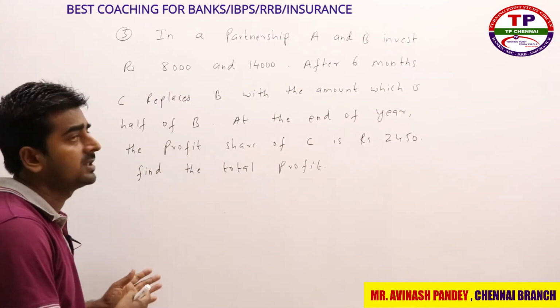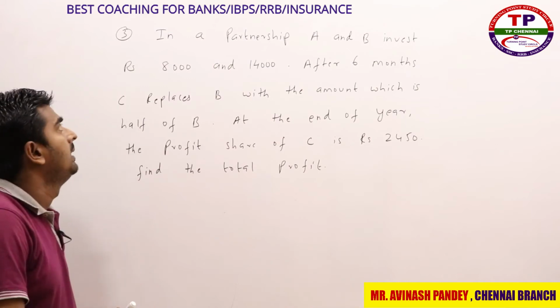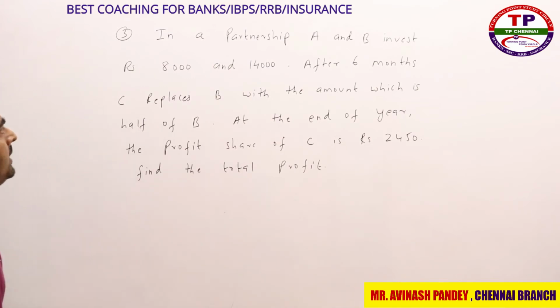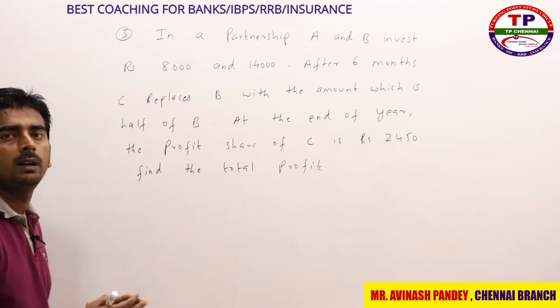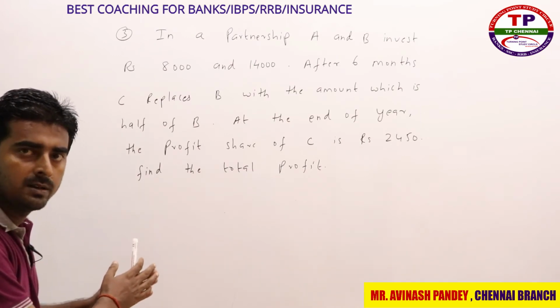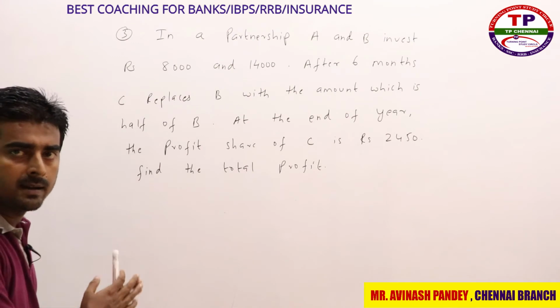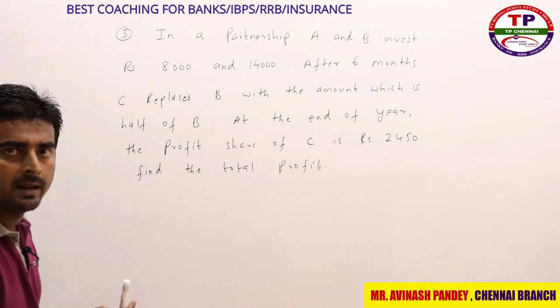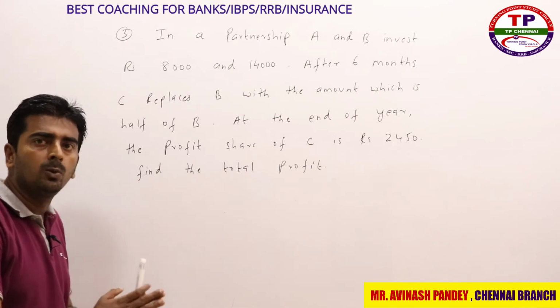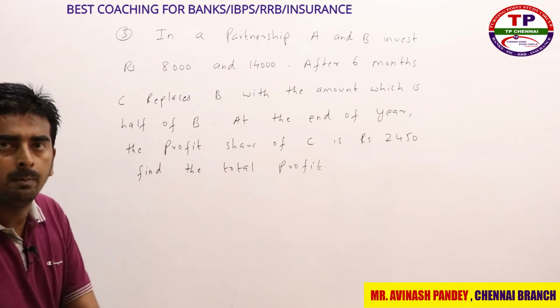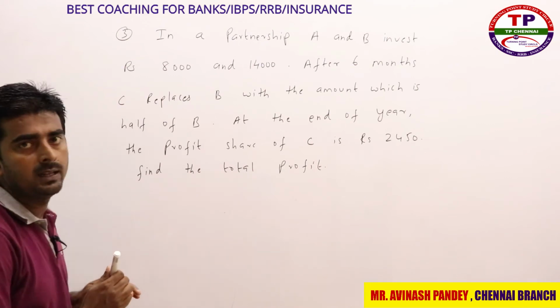Now we will see the third question. In a partnership, A and B invest rupees 8,000 and 14,000. After 6 months, C replaces B with an amount which is half of B's. At the end of a year, the profit share of C is rupees 2,450. They are asking to calculate the total profit. This question comes under the partnership chapter. In partnership you have only one small concept, and that is profit is proportional to capital or investment into time period.